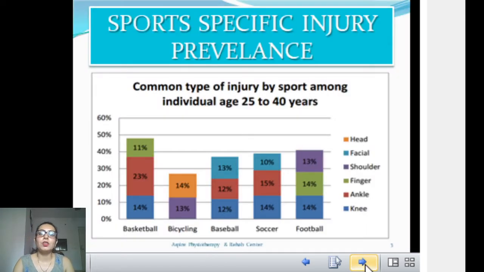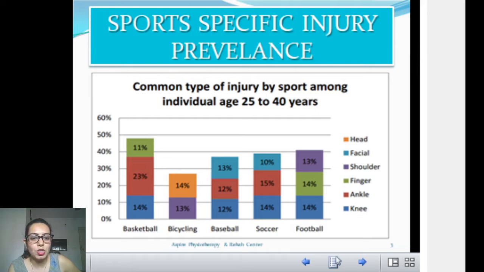Next, sports specific injury prevalence. Prevalence means how frequent is the occurrence of a particular injury or a particular body part injury. In this graph, you can see a very colorful graph. You can see baseball, bicycling, basketball, soccer and football, and there are different parts. Each color represents a body part. Head is orange, facial, then shoulder purple, finger is green, ankle red and knee blue.